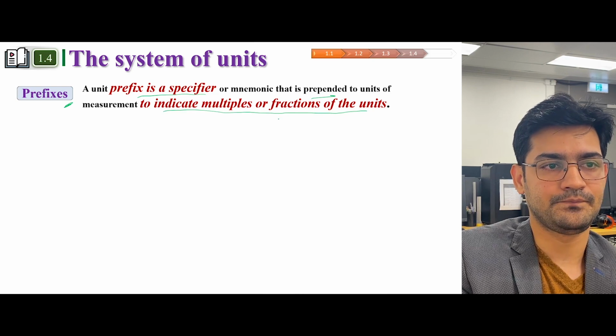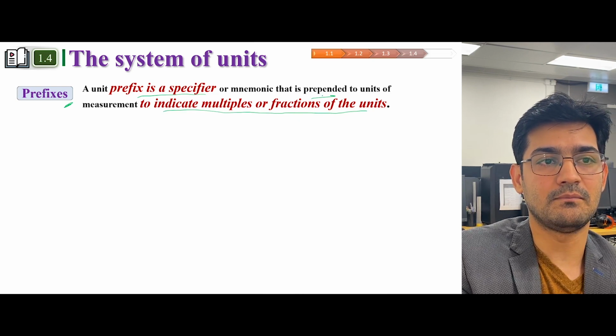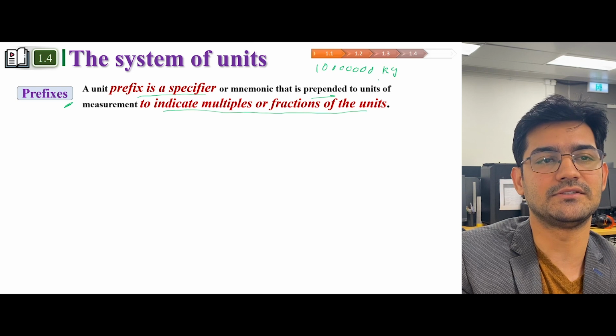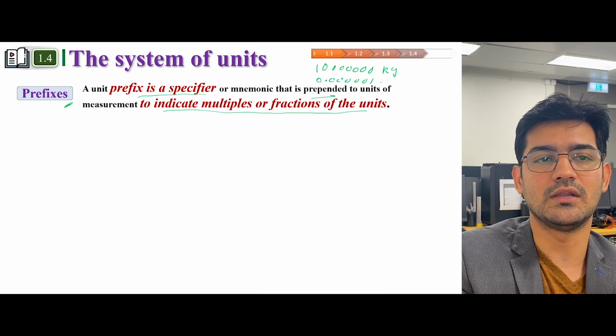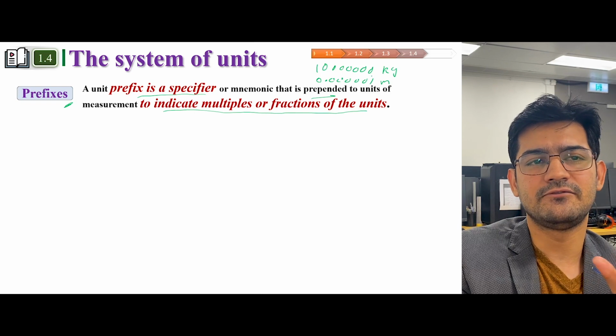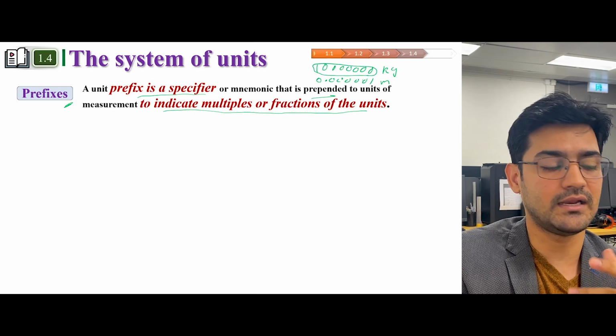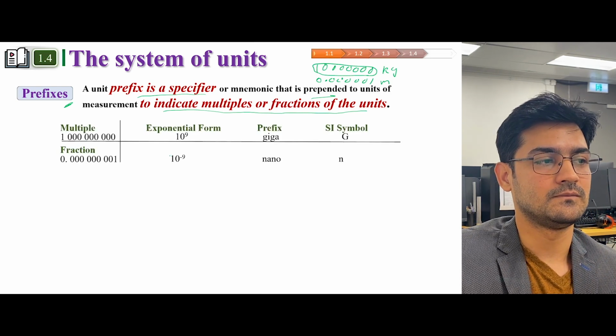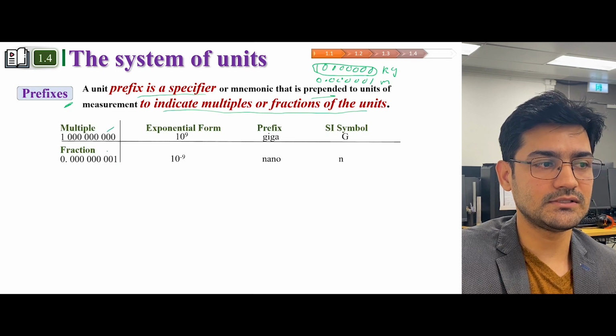For example, I have many multiples of kg. Kg is a mass. Or fractions, like 0.00001, 0.000001 meter. It's a fraction of a unit. So it's very inconvenient to write it like this. Maybe there is a better way, and that better way is actually prefixes. So these are multiples, these are fractions.